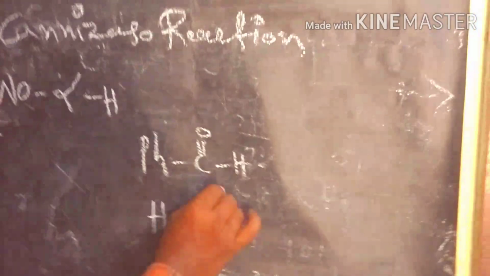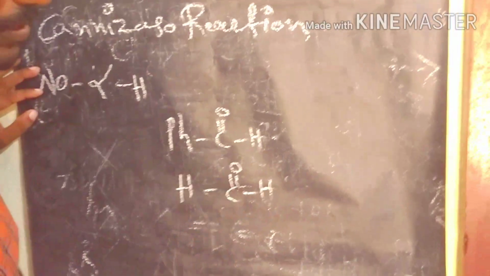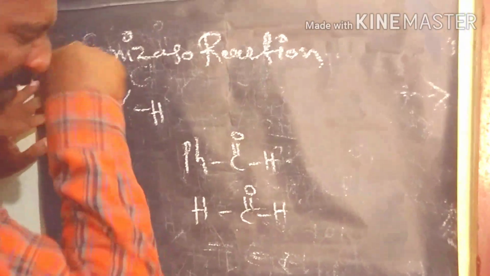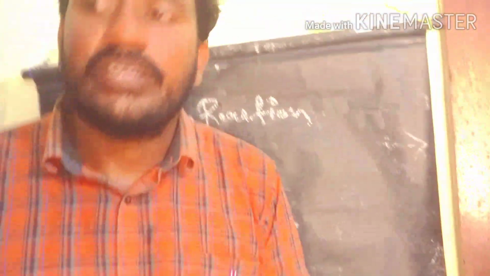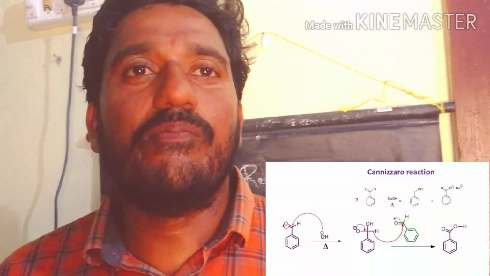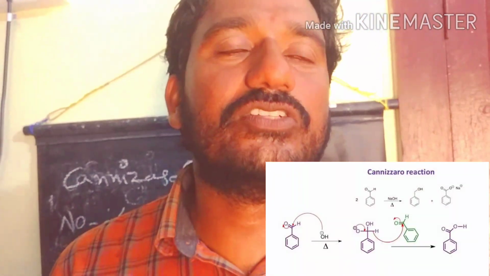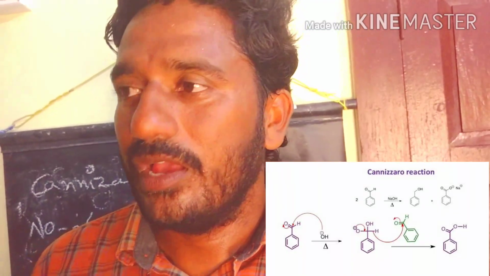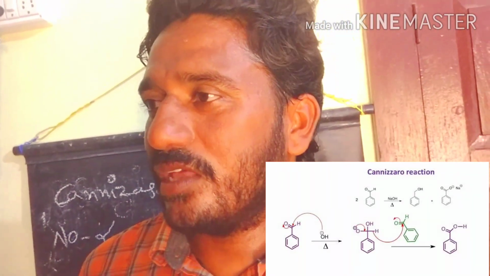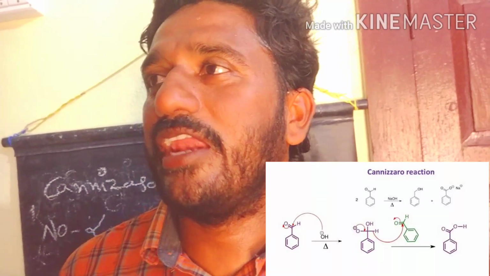Formaldehyde also has no alpha hydrogen present. Such reactants, in the presence of base, undergo self oxidation and reduction to give a carboxylic acid and an alcohol as the products. So this is the Cannizzaro reaction.